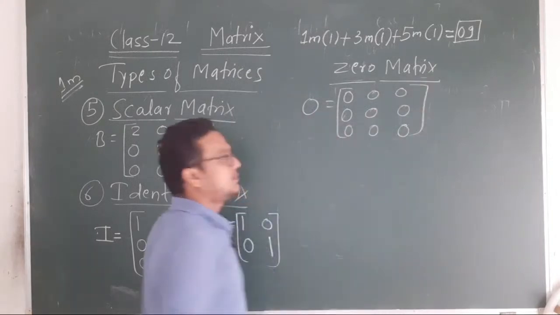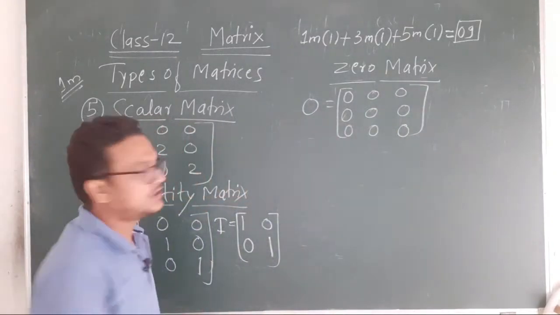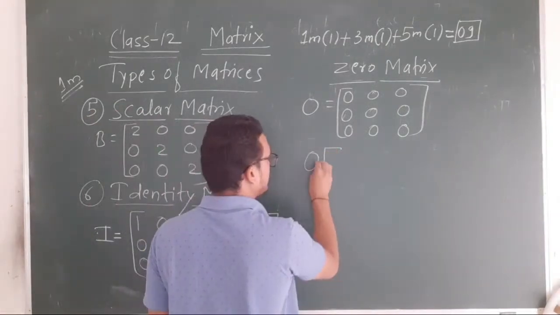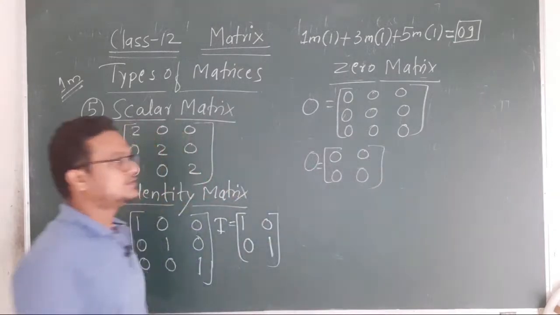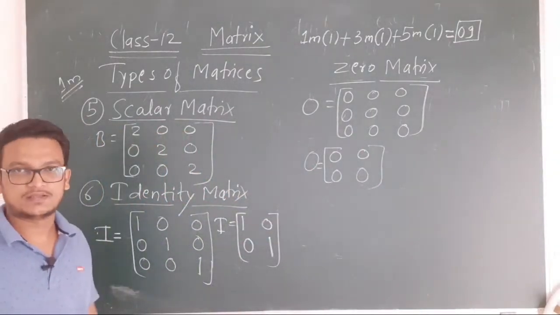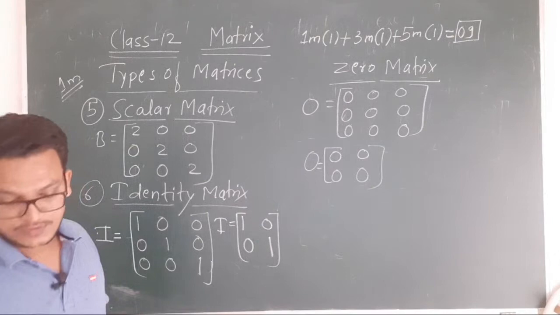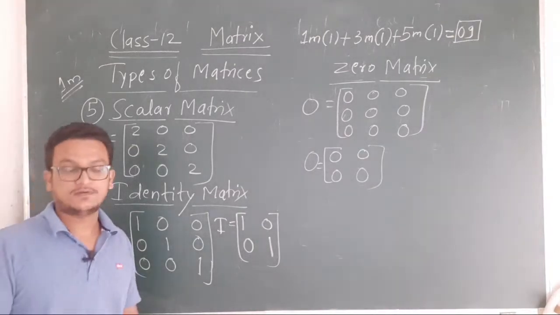So this is the example of a zero matrix of order 3 cross 3. If you want to write it as 2 cross 2, then 0 0 0 0. So this is a 2 cross 2 zero matrix. So these are your types of the matrices.